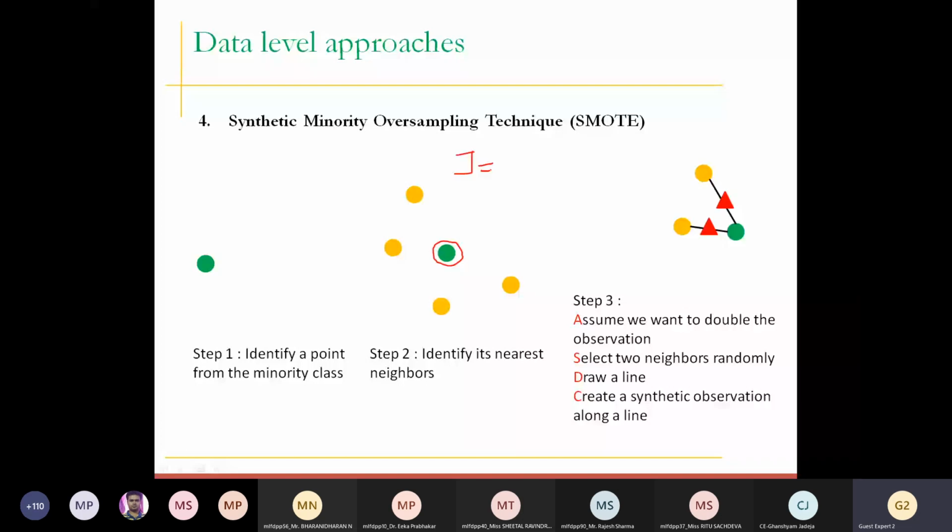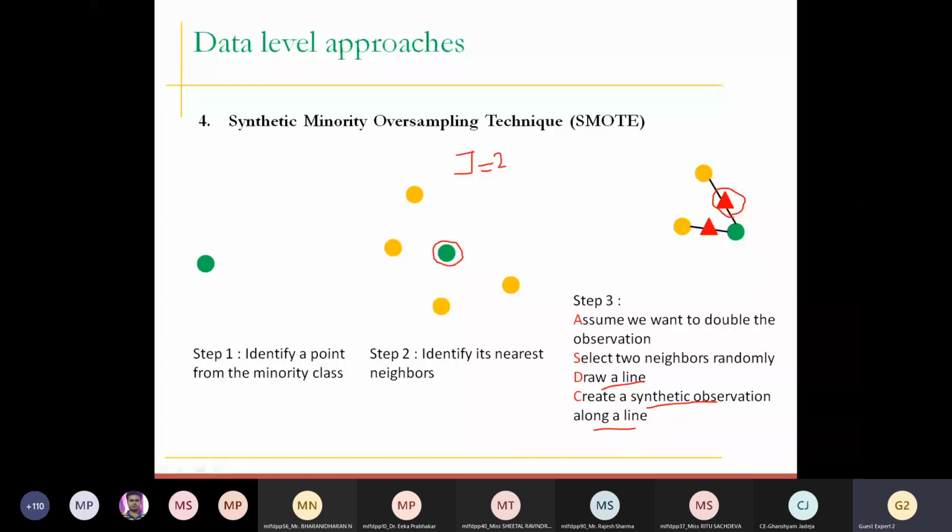Once you select these neighbors, you need to draw a line and create a synthetic observation along the line. This observation is not a replica of any existing record, so we can say that it overcomes the problem of overfitting.